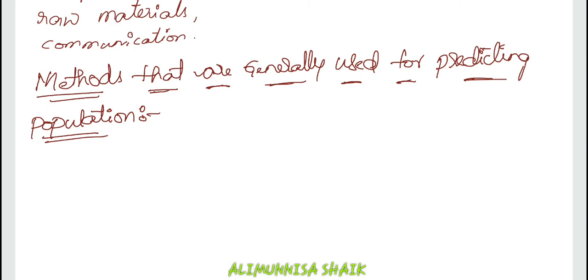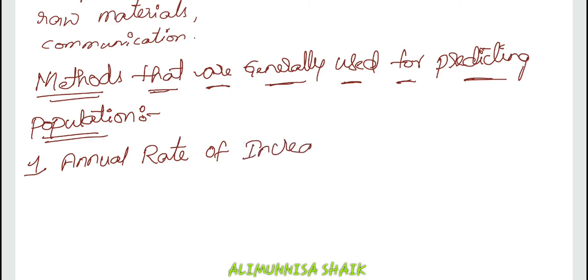There are 6 methods used for calculating population forecasting. Your first one is annual rate of increase method.